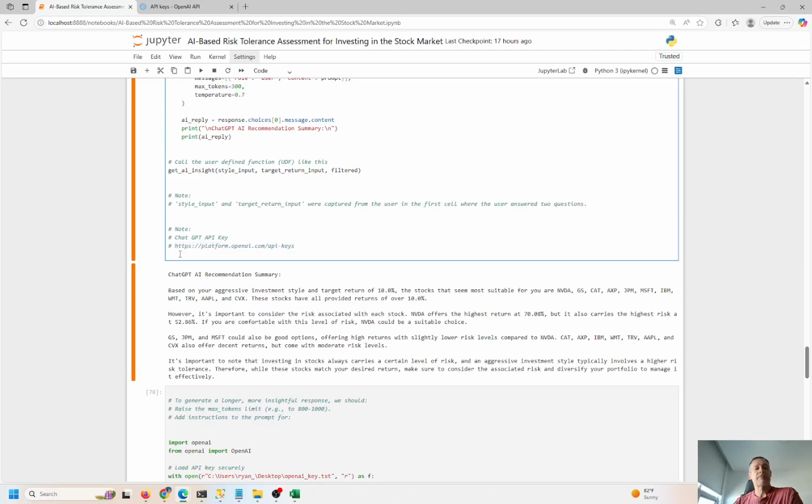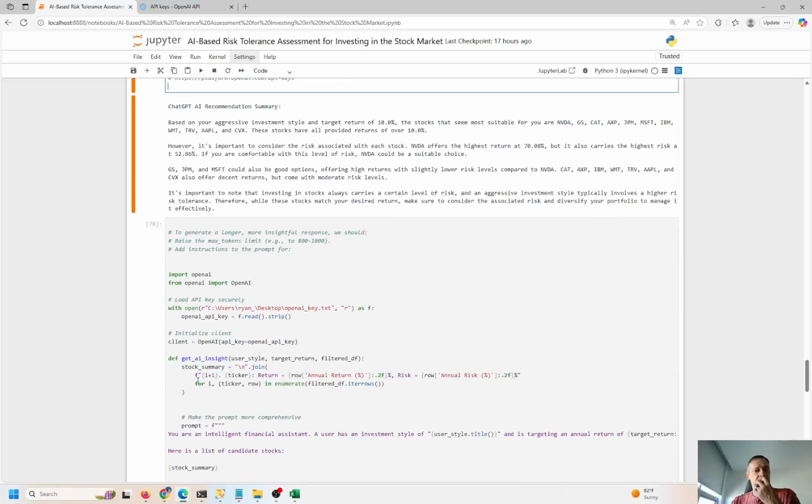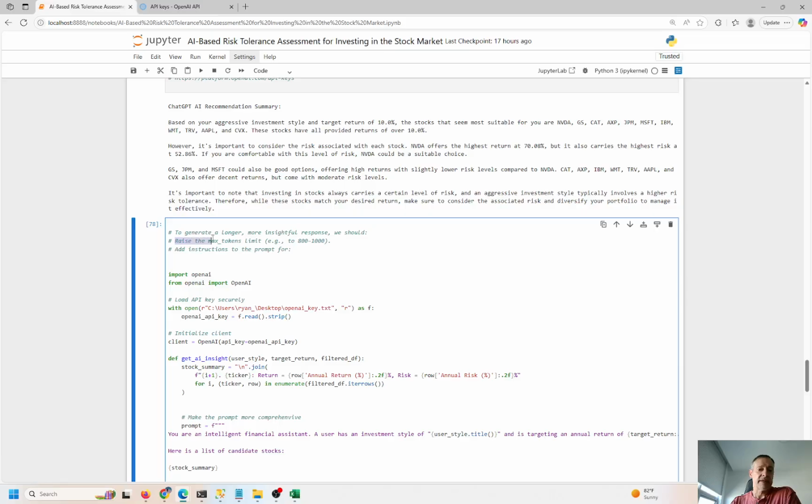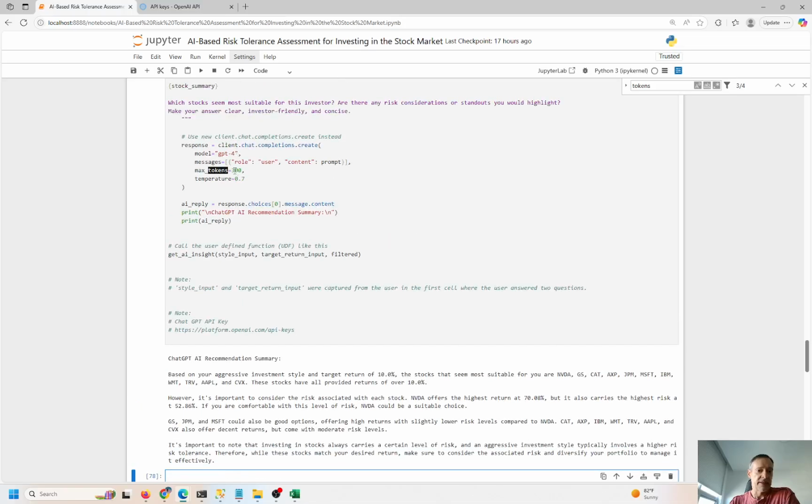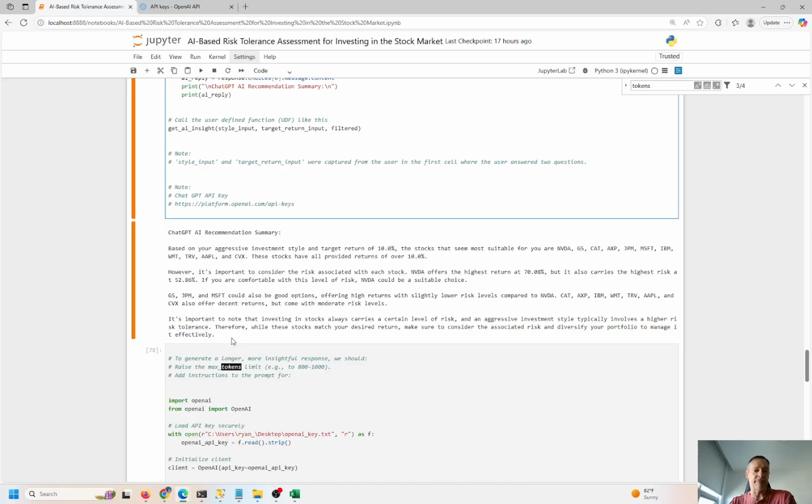Now, as you use ChatGPT, it does charge you a very small fee, but in my experience, it's been very, very, very tiny charges. It charges you based on utilization and also the number of tokens that you use, right? So I have a more elaborate answer here because I raised the maximum number of tokens, right? If I go down here to tokens, you can see tokens down here. I said a maximum of 1,000. So I'm giving it more freedom to give me a more elaborate, more refined response. If I go to tokens over here, it's only 300, right? So this response is pretty basic right here.